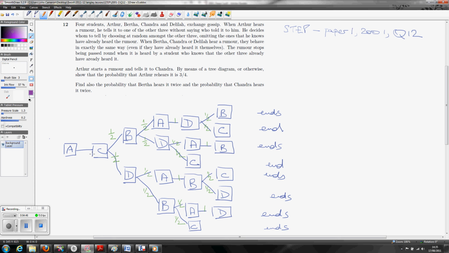So this is the probability that A tells C, who tells B, who chooses to tell A, who tells D, who tells B. If you look along that branch, you can see that it's 1/8. Half times 1 times a half. And if we take the next branch, it's a half times a half times a half times 1. I think I took the wrong branch there. This branch is a half times a half times 1 times a half. In fact, even the shorter one is a half times a half times a half. They're all 1/8.